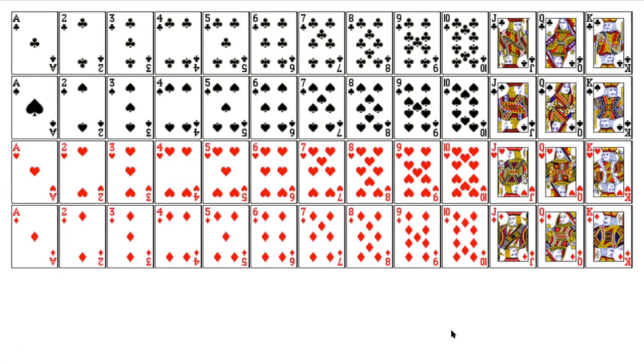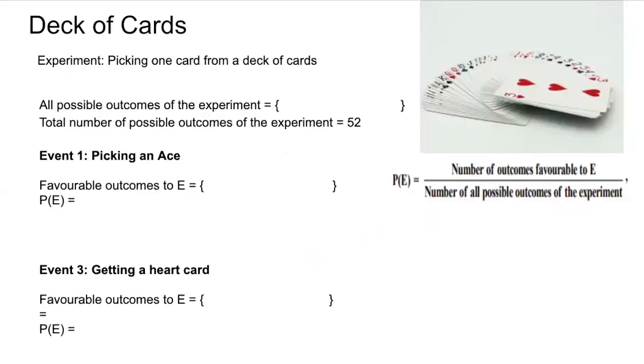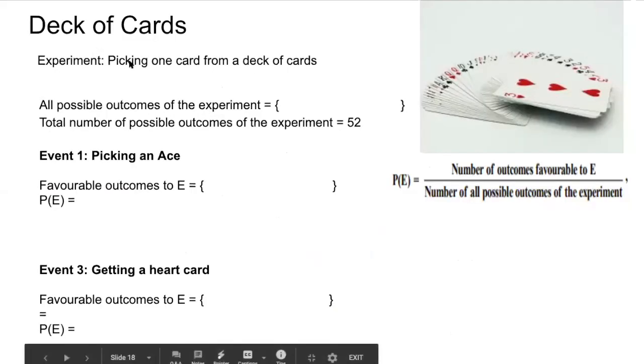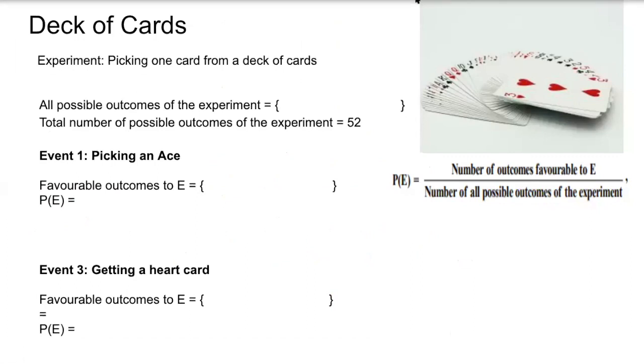Now based on these we will do an experiment. What is the experiment? Picking one card from the deck of cards is the experiment. What are the possible outcomes of this experiment? If you are picking one card from the deck of cards, it can be any card, right?